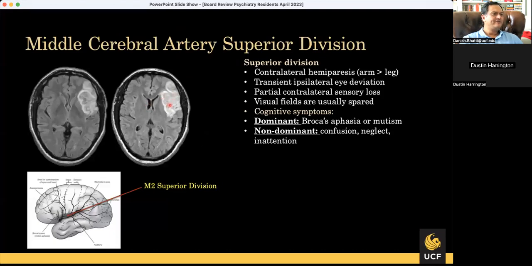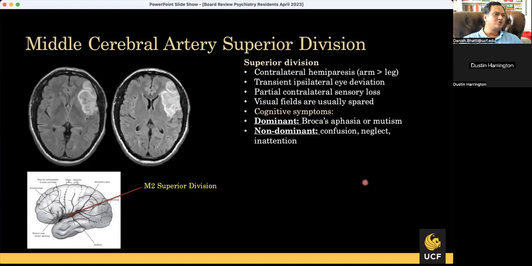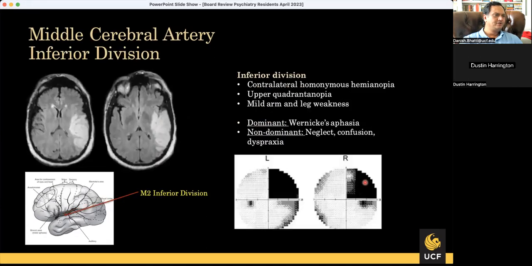If you have only superior division involved, then there is sensory sparing. So it's predominantly motor syndrome. So you have hemiparesis and premotor problem and eye movement problem and motor aphasia. And if you have the inferior division involved, this is a sensory one. You get the involvement of the optic radiation. You get involvement of the sensory or Wernicke's aphasia, sensory cortex, sensory hemianesthesia, and so on and so forth. So usually you get a quadrant anopsia, either superior with the inferior division or inferior with the superior division, not a full hemianopsia with any of the specific damages.